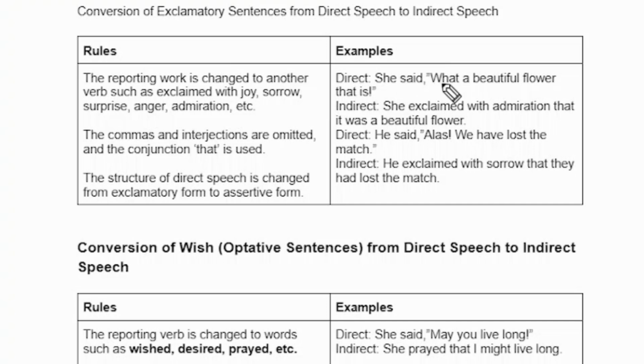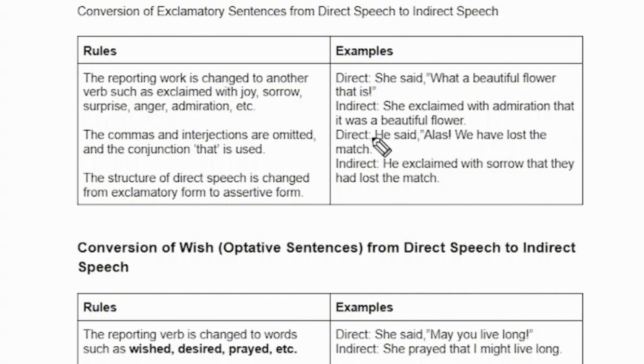Direct: she said, what a beautiful flower that is. So in the indirect, she exclaimed with admiration that it was a beautiful flower. So now you can see that she said has been changed to exclaimed with admiration. All these elaborate the inner feeling, the expression of the person, admiration that it was a beautiful flower.